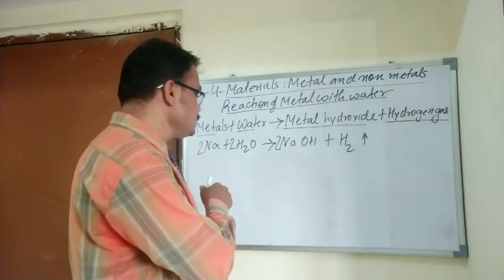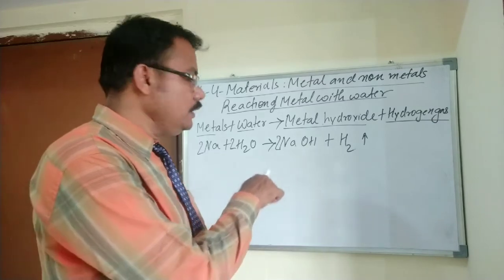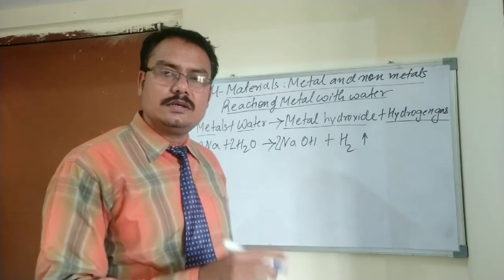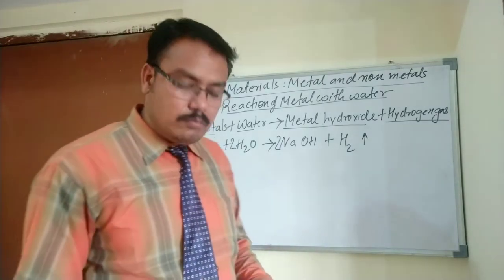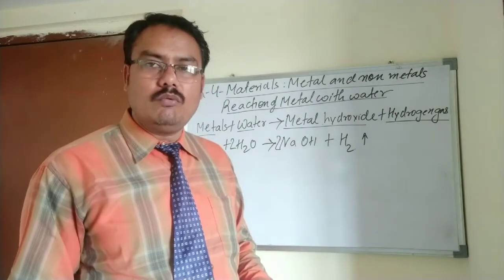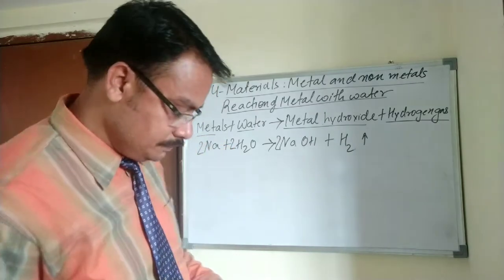So here you can see that sodium when it reacts with water forms sodium hydroxide and hydrogen gas is released. So students, now my next topic is reaction of non-metal with water.